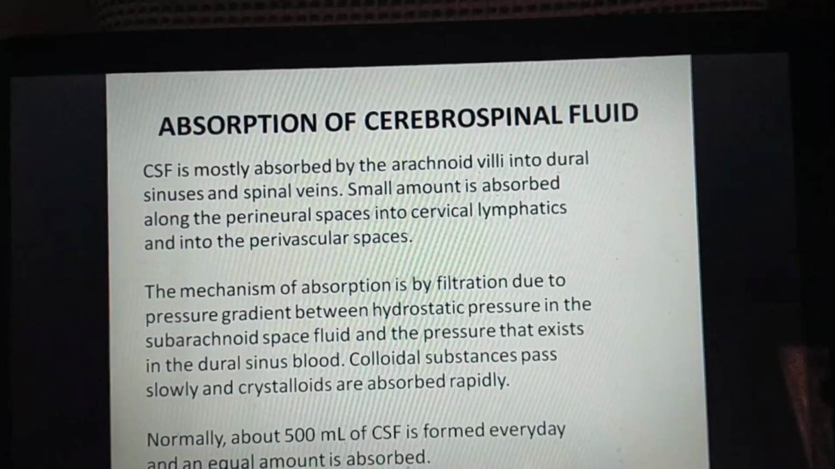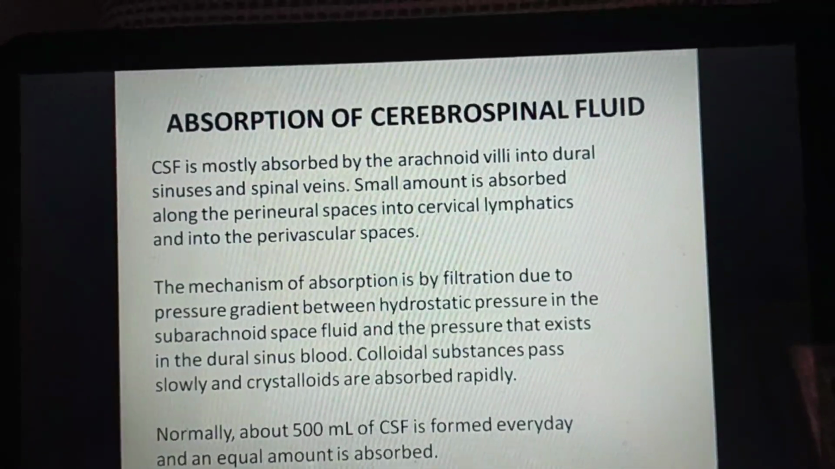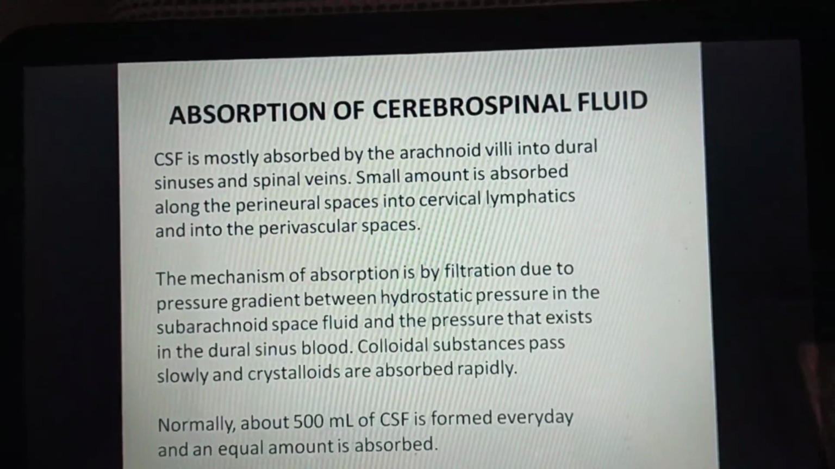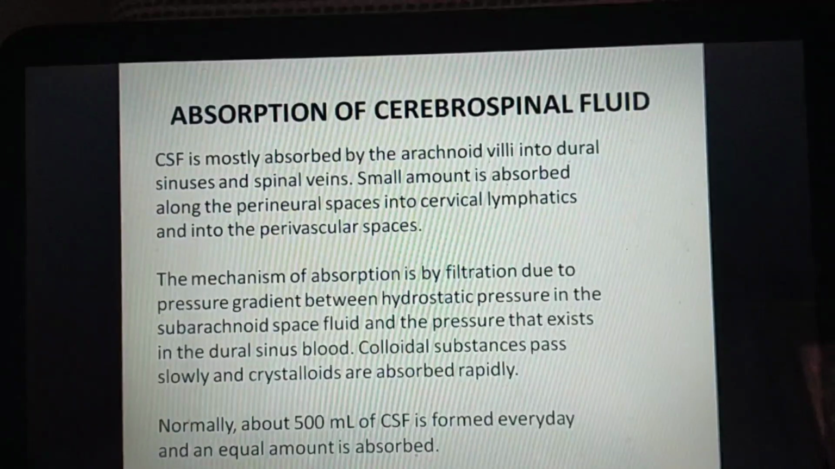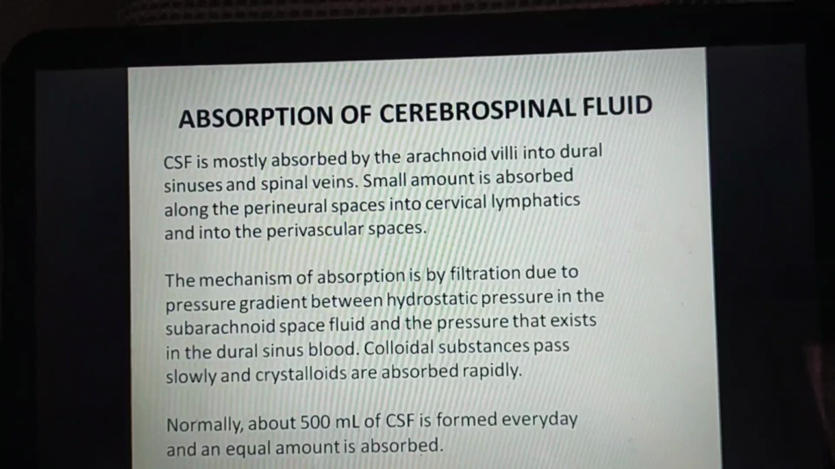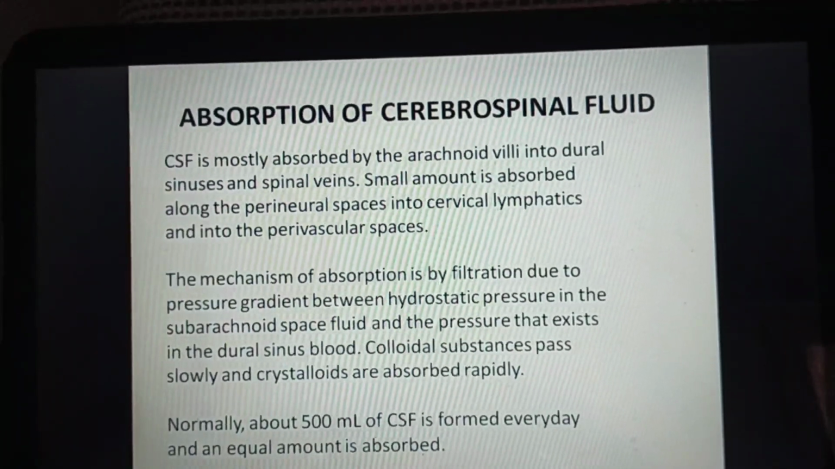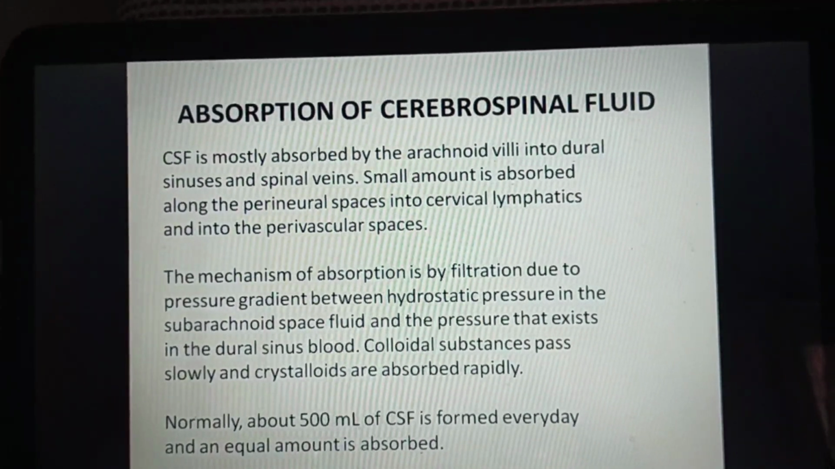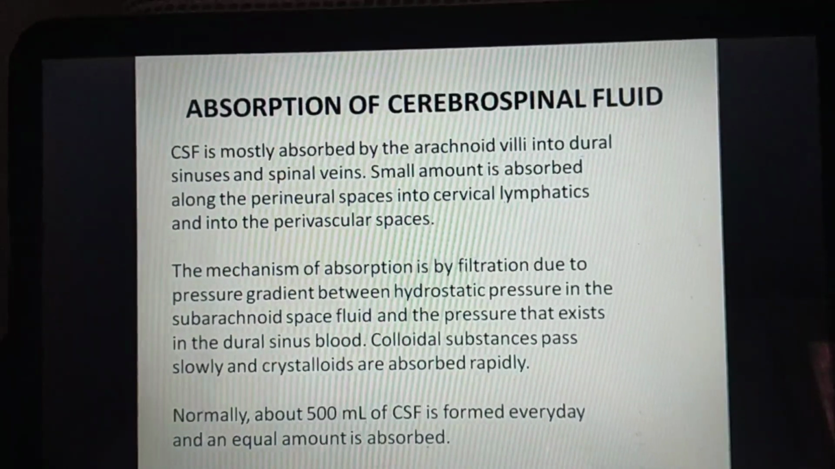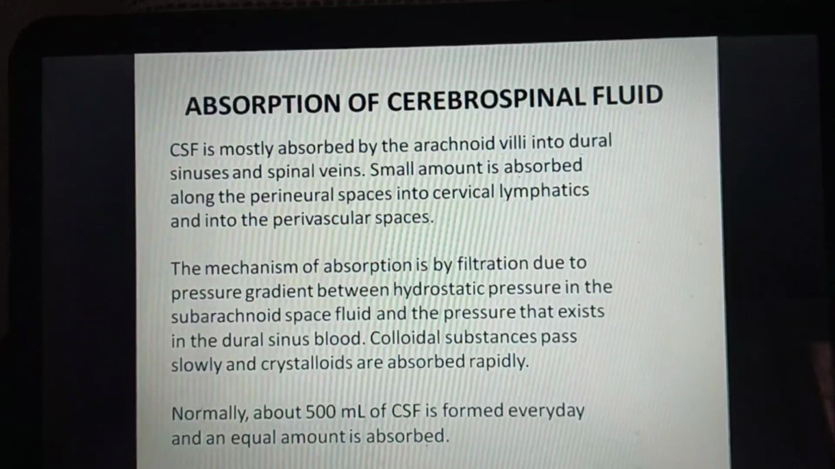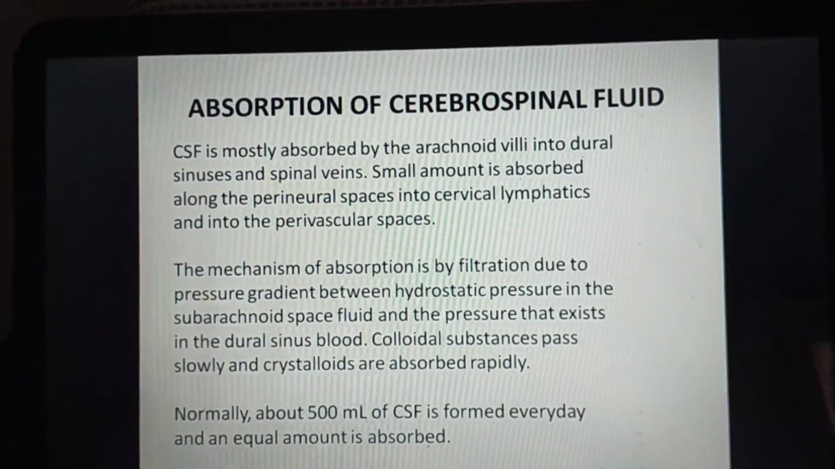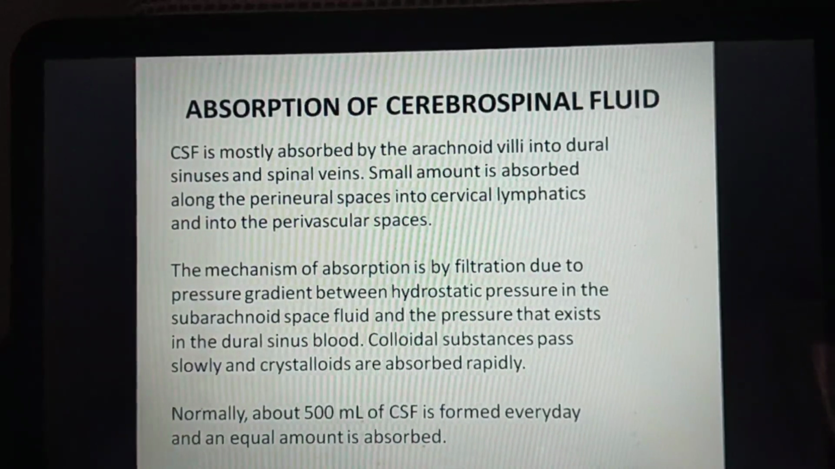Now we'll see the absorption of cerebrospinal fluid. CSF is mostly absorbed by the arachnoid villi into dural sinuses and spinal veins. A small amount is absorbed along the perineural spaces into cervical lymphatics and into the perivascular spaces. The mechanism of absorption is by filtration due to the pressure gradient between the hydrostatic pressure in the subarachnoid space fluid and the pressure that exists in the dural venous blood.